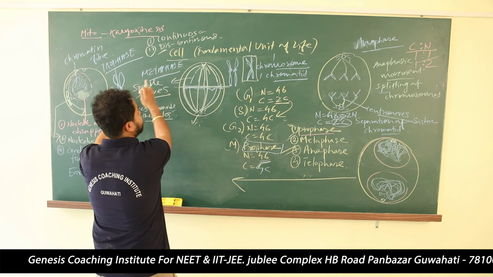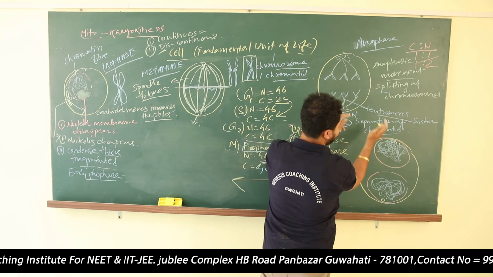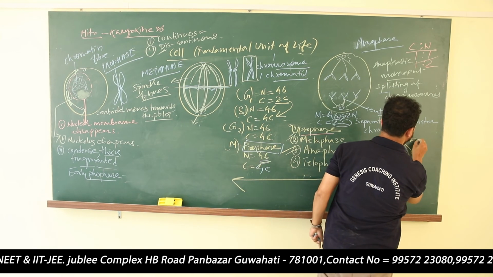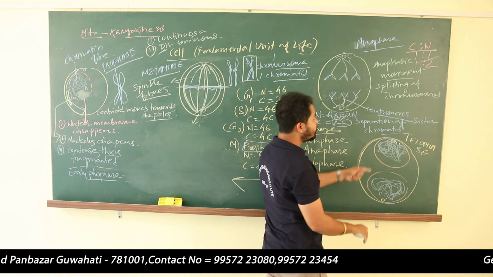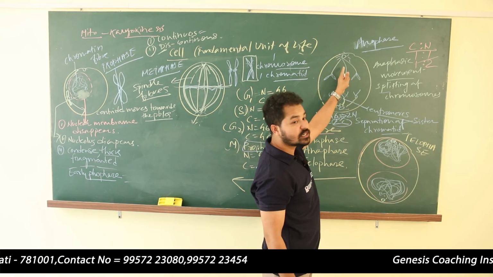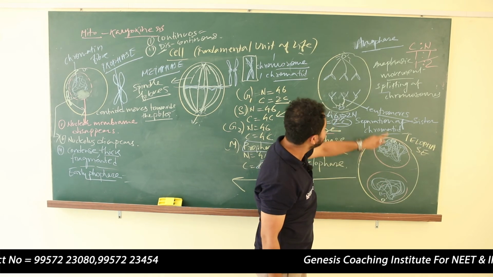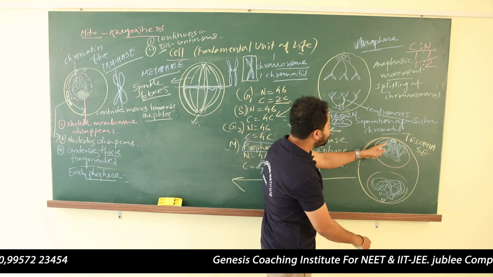You see, prophase, metaphase, anaphase. This is telophase. Now if you ask me, sir, what are the characteristics of telophase? In telophase, the chromatin fiber that is moving towards the poles, they have reached the poles.